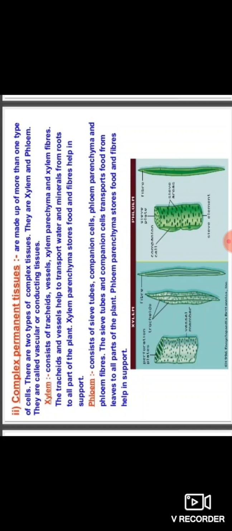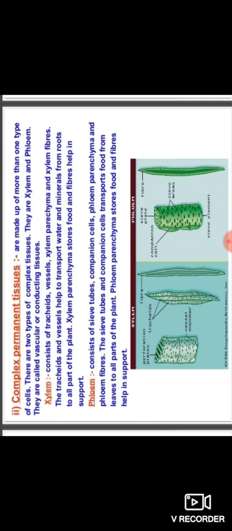And phloem. Phloem consists of sieve tubes, companion cells, phloem parenchyma and phloem fibers. These are the cells of phloem. The sieve tubes and companion cells transport food from leaves to all parts of the plant. Phloem parenchyma stores food and fibers help to support the plant body.